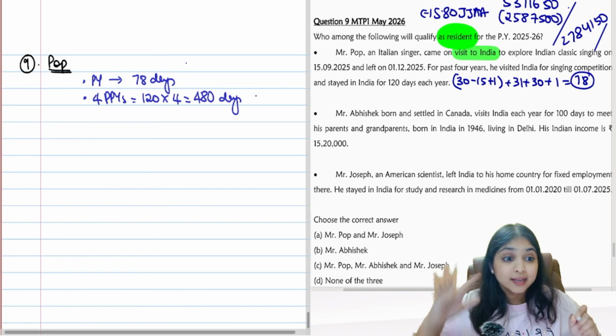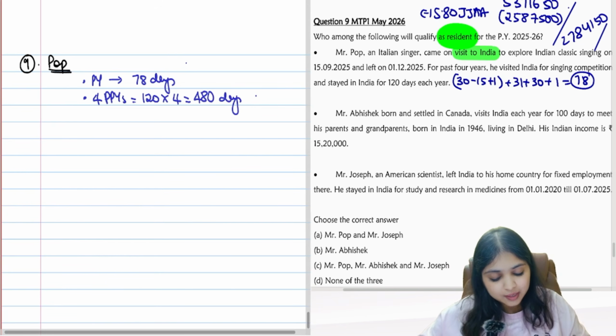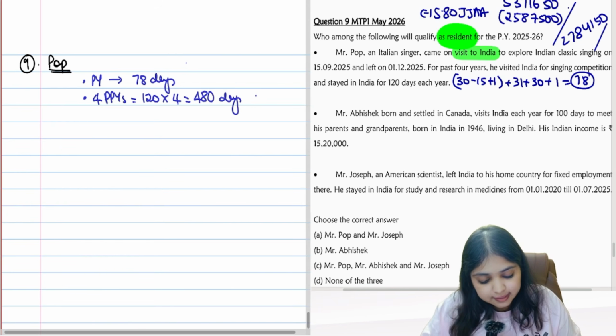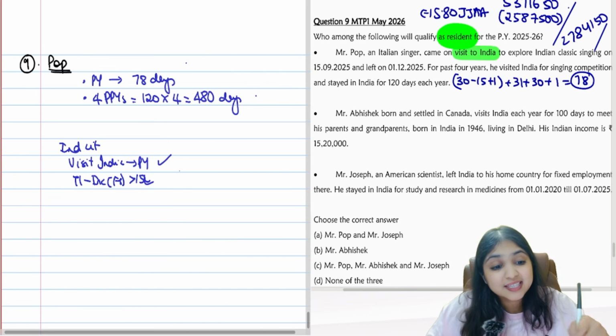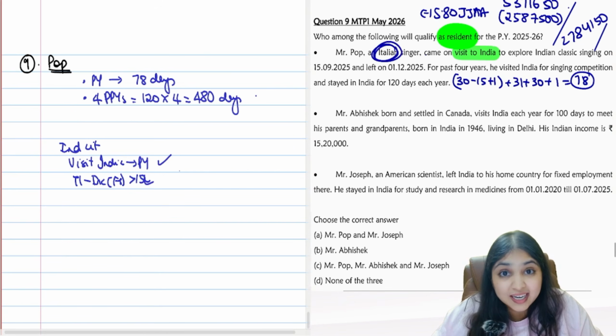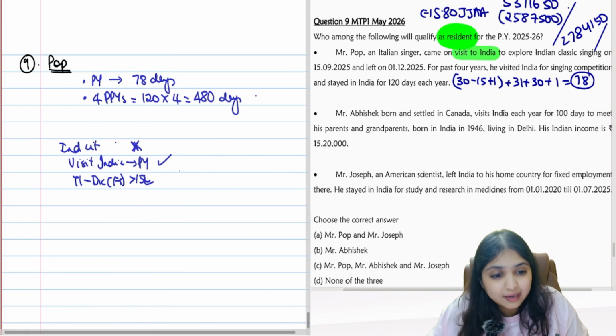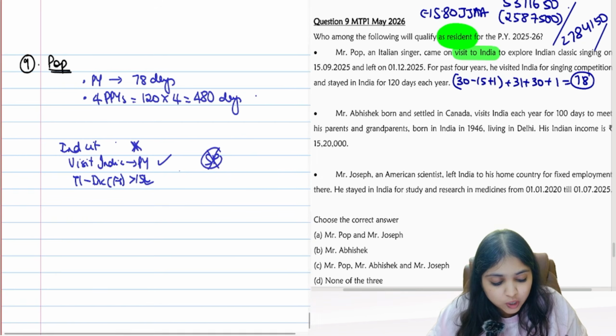Are you ready? Can we sing our residential status song, guys? Come on, tell me. Is your assessee an Indian citizen visiting India in the previous year and total income minus income from foreign sources is more than 15 lakhs? See, he is visiting India in the previous year. But is he an Indian citizen, guys? No, he's an Italian singer. So therefore, can I say that the special provision will not apply over here?